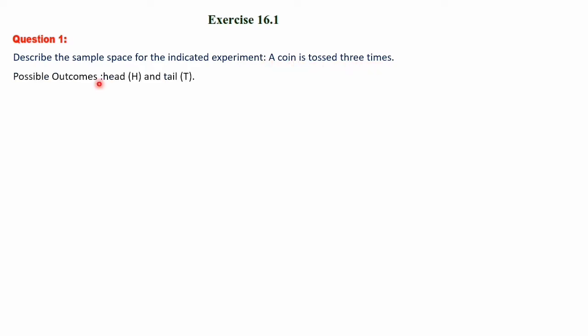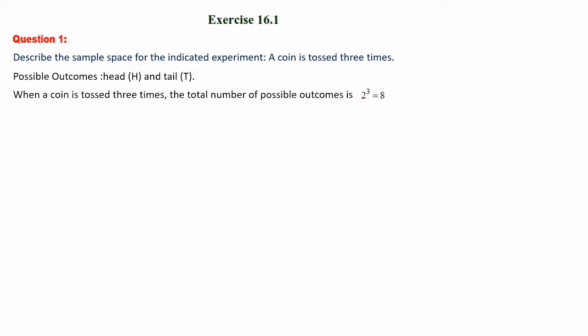When a coin is tossed, there are two possible outcomes. One is head and another one is tail. Head we can represent with the letter H, and tail we can represent by using the letter T. So next we have to write the total number of possible outcomes. This is important for verifying the outcomes.